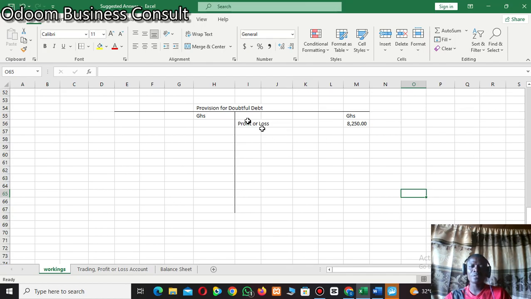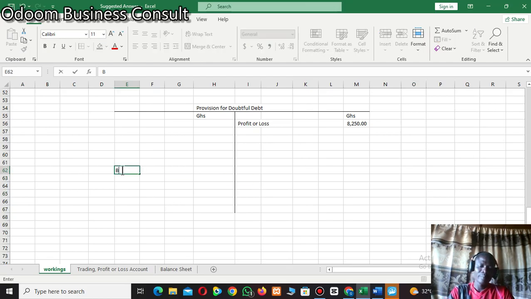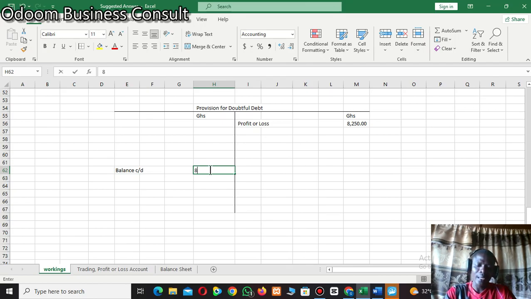So when you go to the profit and loss account, you send this amount to the expenses side, or the debit side of that account. So assuming this is the first time you are making provision, if you are done, you have to close this account, and I believe you know how to close an account. So here at the end of the period, we write balance carried down, which is 8,250 cedis.